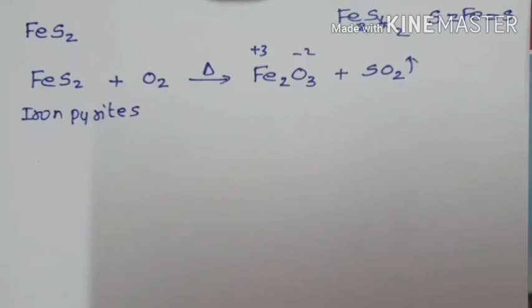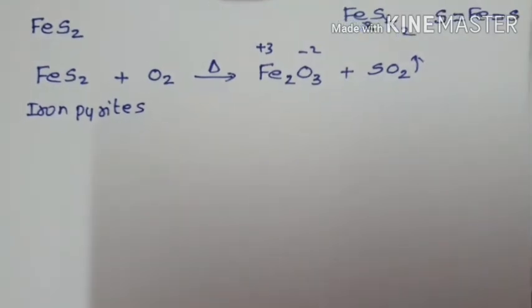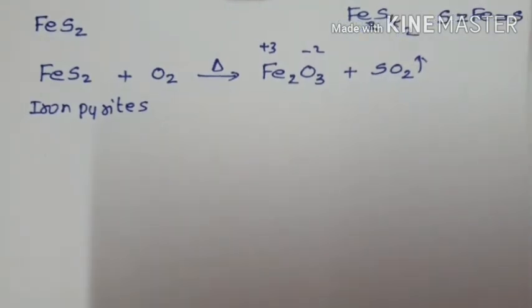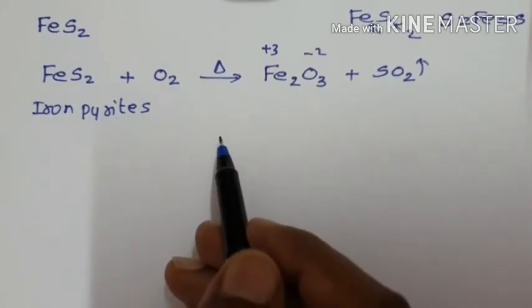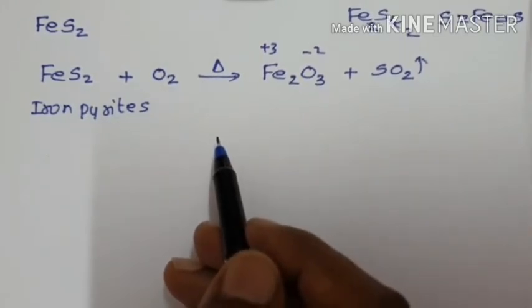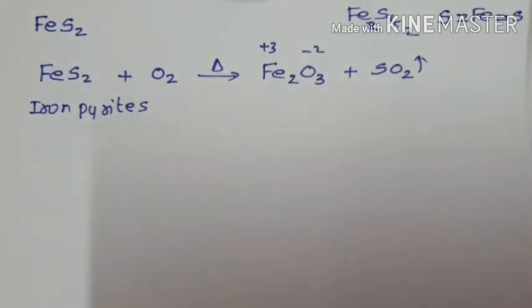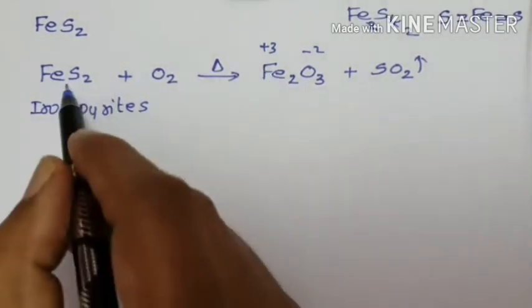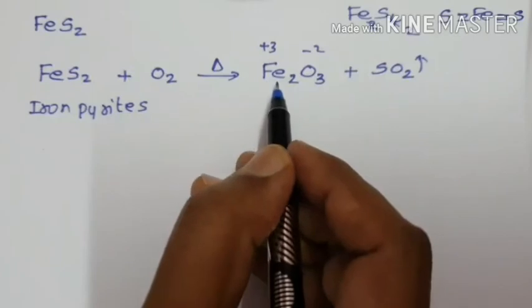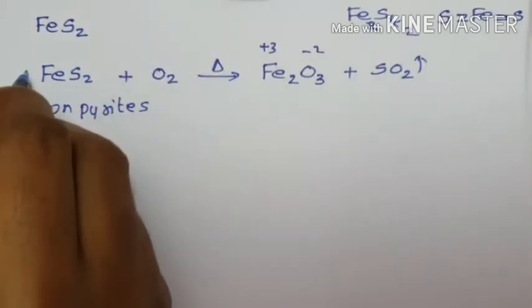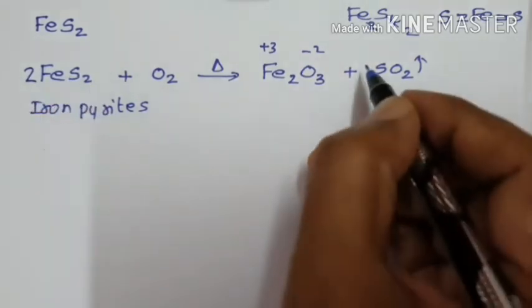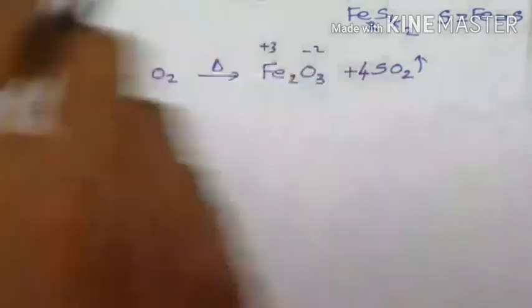How to balance this equation? Oxygen is in the molecular form. Therefore, we can balance this reaction by the fractional method. In the fractional method, the first step is to balance the other elements except oxygen. Other elements are iron and sulfur. Here we have 2 iron and 2 iron, 4 sulfur, 4 sulfur.